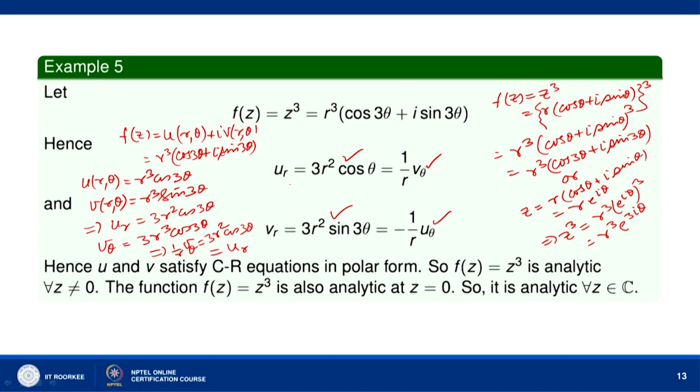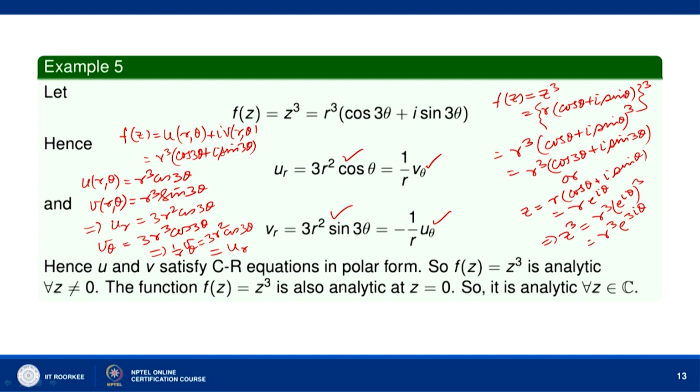Okay. Now, here when you use the Cauchy-Riemann equations, you see that we are dividing by r, that means r cannot be 0. So, Cauchy-Riemann equations here can be used only for all z which are not equal to 0, because z equal to 0 means the origin point. Okay. So, from this validity of Cauchy-Riemann equations, we can simply say that f(z) equal to z cube is analytic for all z not equal to 0. For the z equal to 0 point, we have to see separately. Okay.